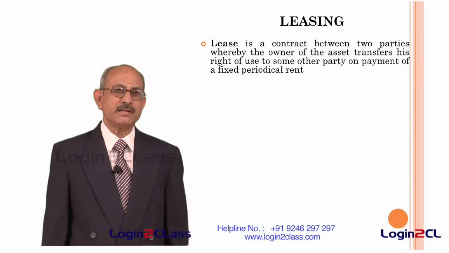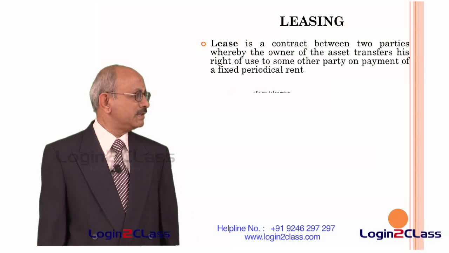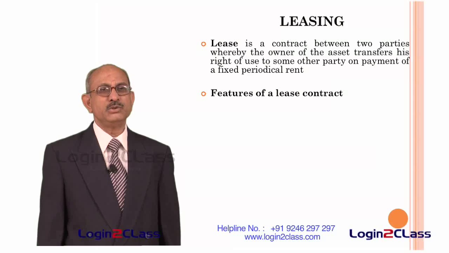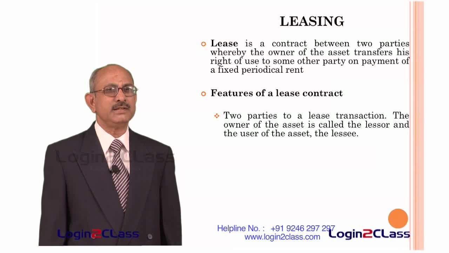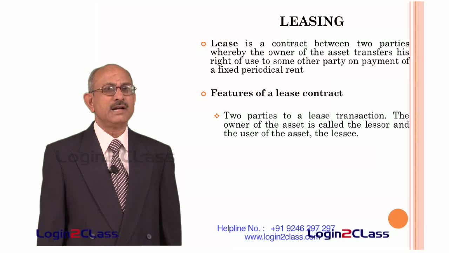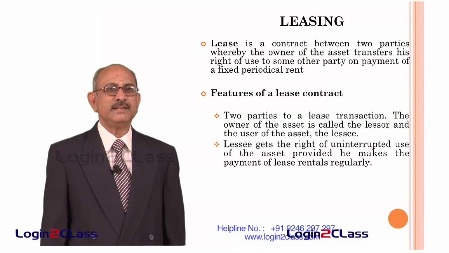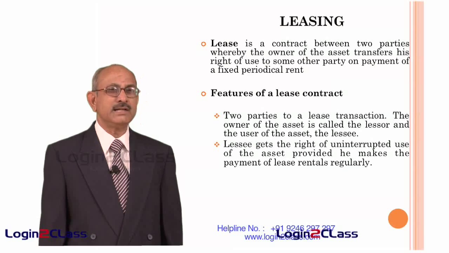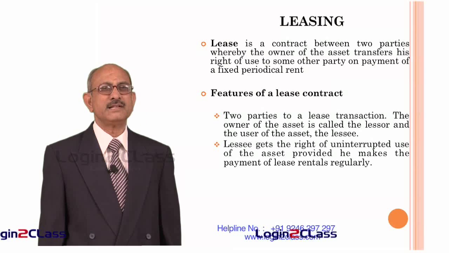So based on this definition we can decide what are the features of a lease contract. As you know, there are two parties to a lease contract, the owner of the asset and the user of the asset. The owner of the asset is called the lessor and the user of the asset is called the lessee. So the lessee gets the right of uninterrupted use of the asset provided he makes payment of lease rent regularly.